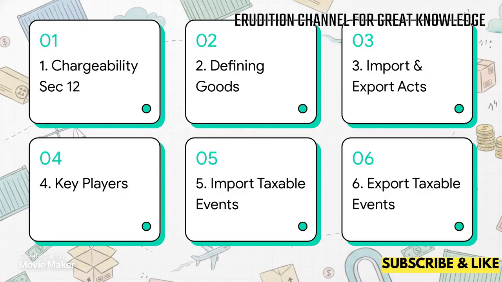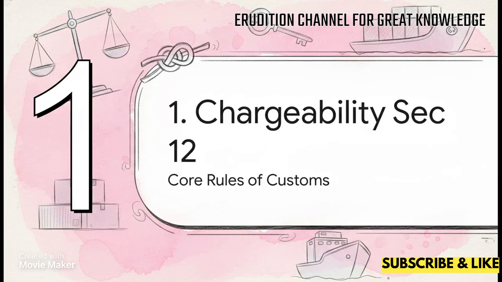Here is our roadmap for today. 1. Chargeability under Section 12. 2. Defining the target, goods. 3. Import and export actions. 4. Identifying the key players. 5. Taxable events for imports. And 6. Taxable events for exports. Let's jump in.